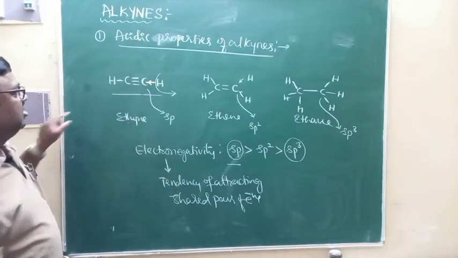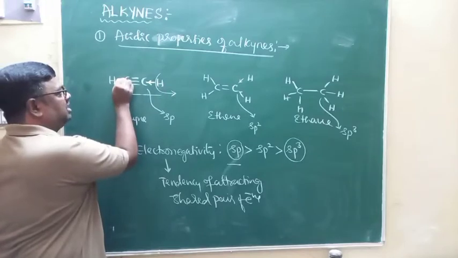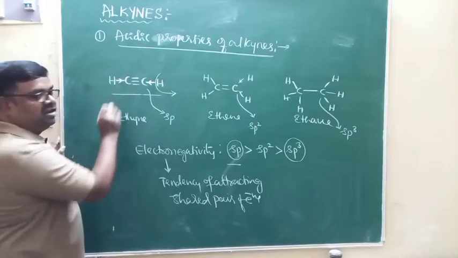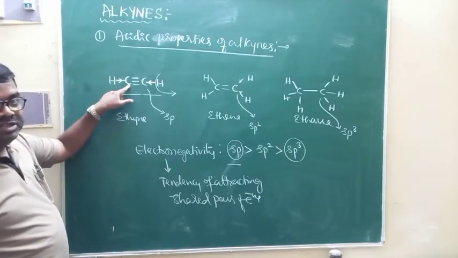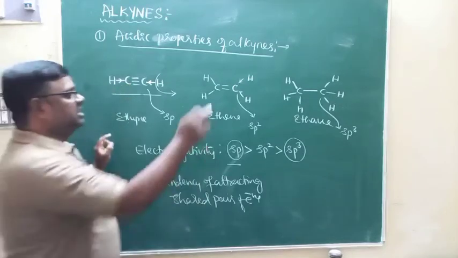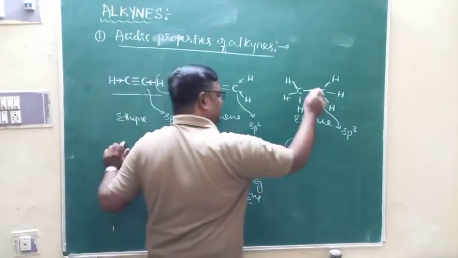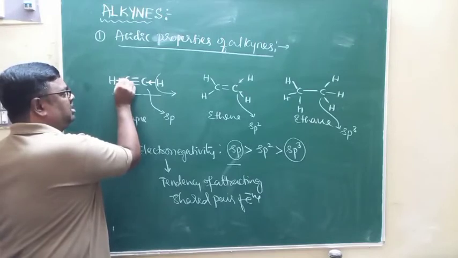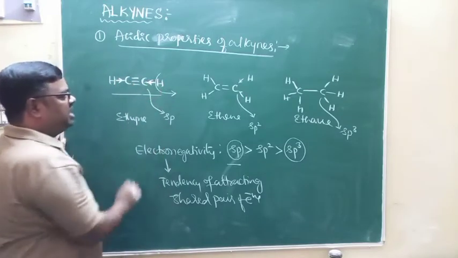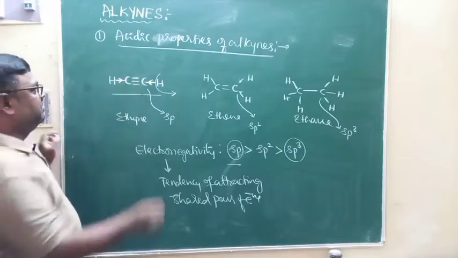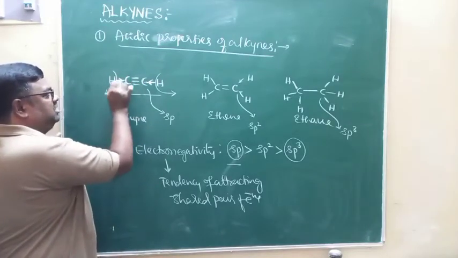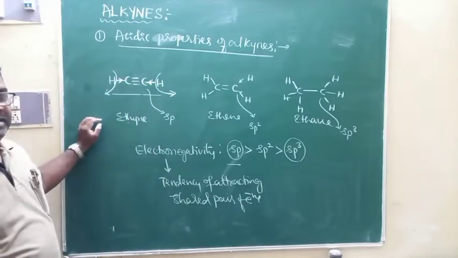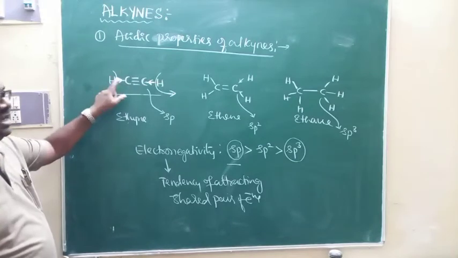The hydrogen atoms are not only this hydrogen atom, even this hydrogen atom is directly attached to the triple bonded carbon atom. The shared pair of electrons are moving towards the triple bonded carbon atom because this carbon atom has got high electronegativity compared to sp2 hybridized and sp3 hybridized carbon atoms. Because of that high electronegativity, shared pair of electrons are attracted towards the triple bonded carbon atoms to the maximum extent. Therefore, these hydrogen atoms directly attached to the triple bonded carbon atoms can be removed in the form of H plus. Therefore, these hydrogen atoms are acidic.